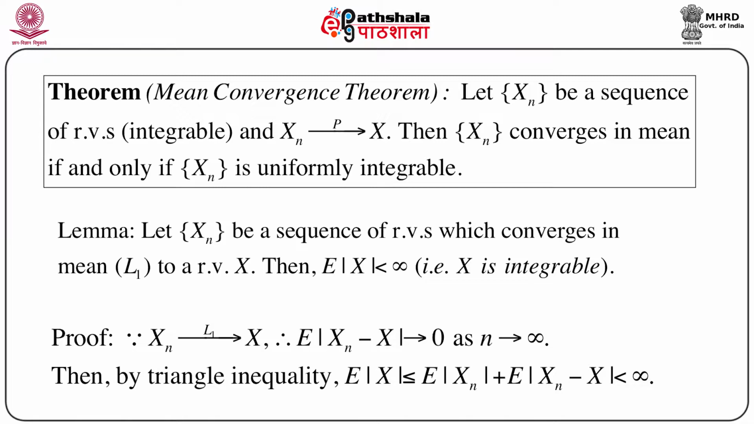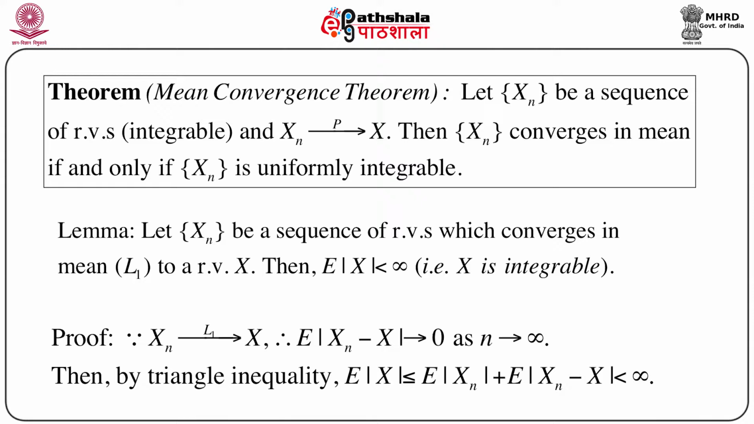Now this proof is extremely simple. We know that Xn converges to X in L1. This is known. What is the meaning of this L1 convergence? This means that the expectation of mod Xn minus X goes to 0 as n goes to infinity. That is by the definition of L1 convergence.